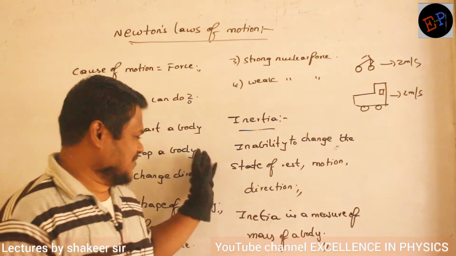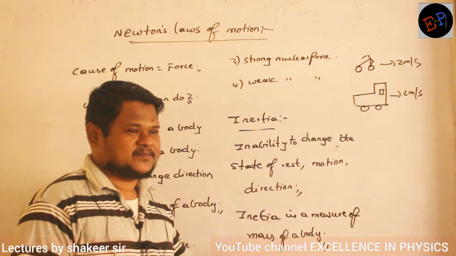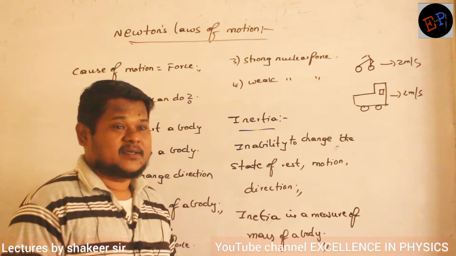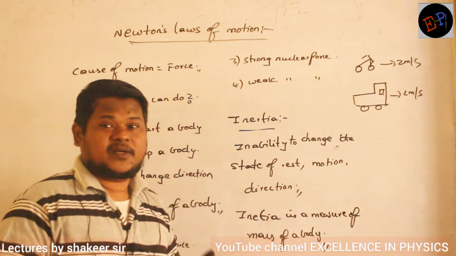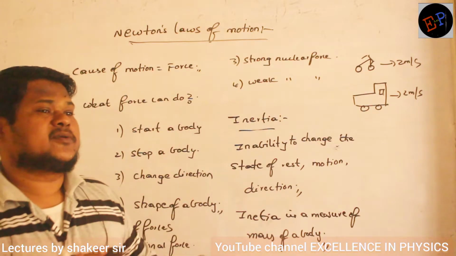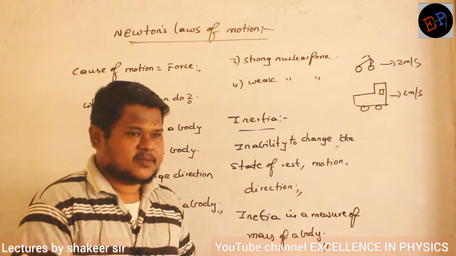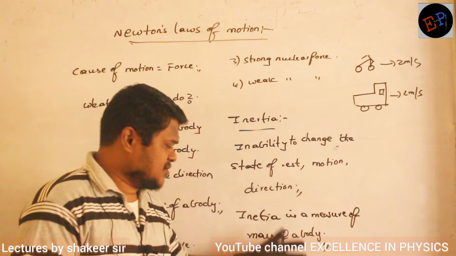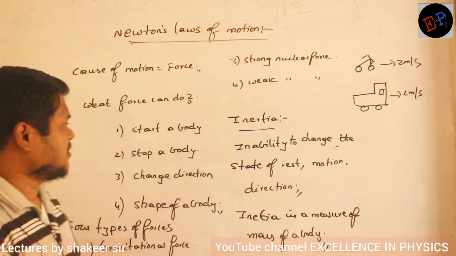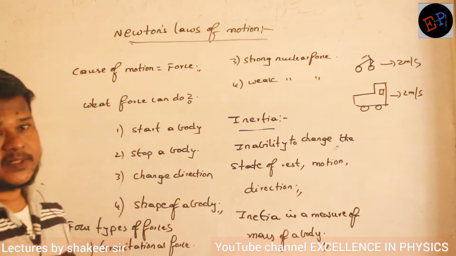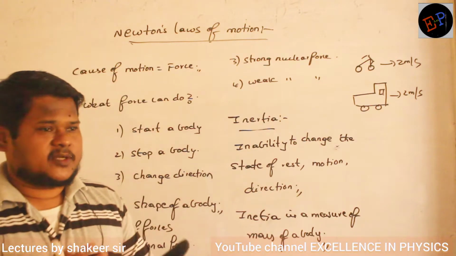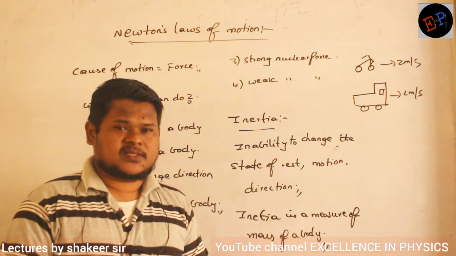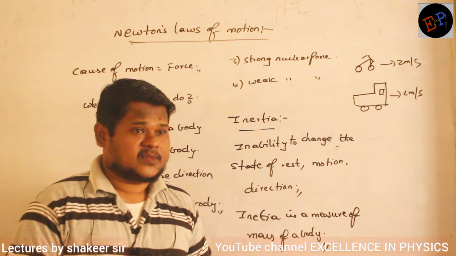Clear? So what I understand, if mass is greater, its inability also will be greater. Inability to stop or inability to set into motion or inability to change the direction. Are you able to understand? This is called inertia. And based on this concept of inertia only, Galileo has done many experiments. All the Newton's laws, we have 3 Newton's laws, no? Newton's first law, Newton's second law, as well as Newton's third law. Are you able to understand?